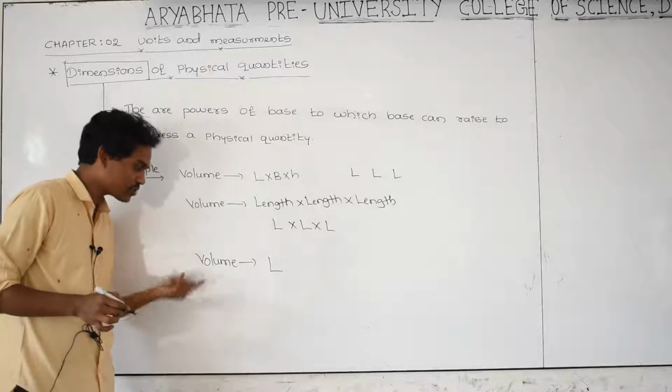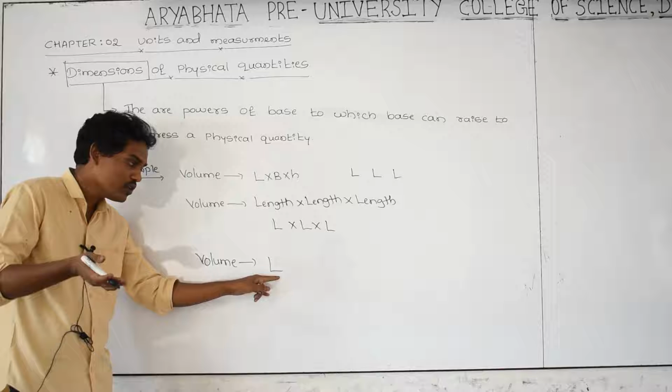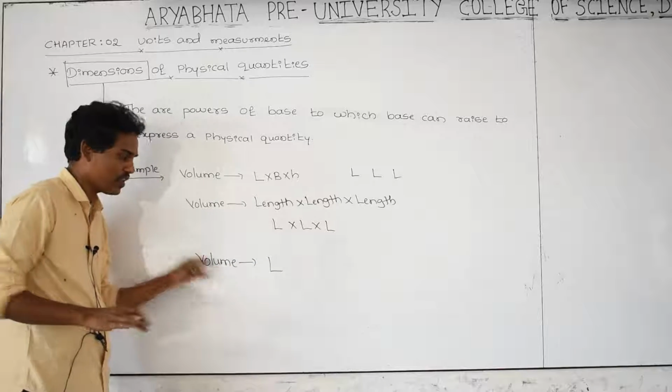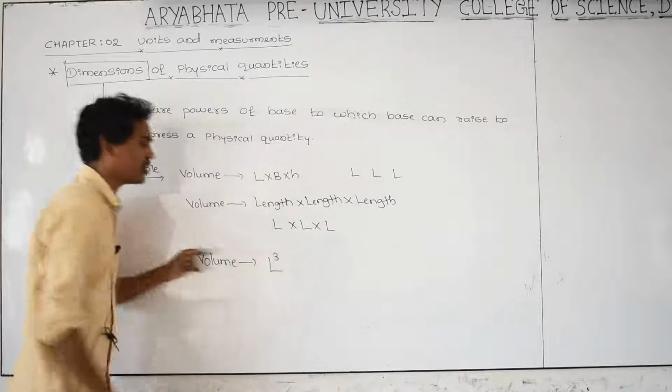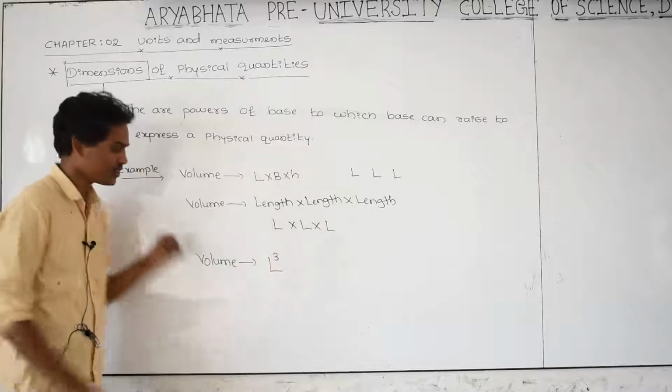To indicate volume, I raise a power, that is 3.